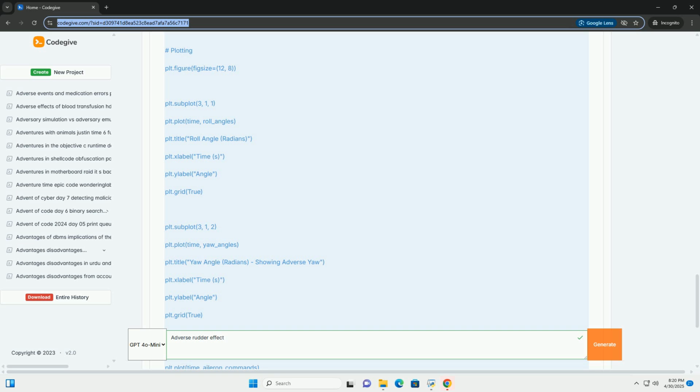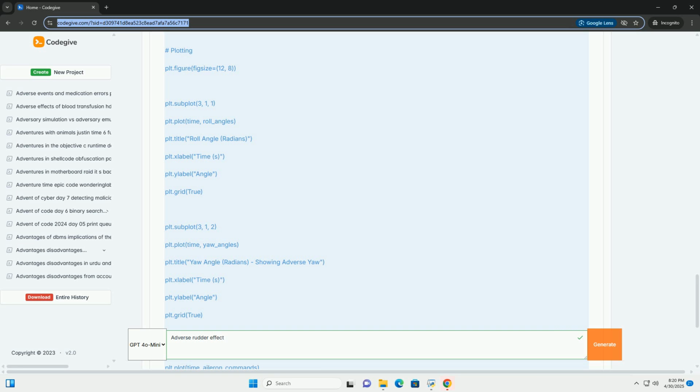Explanation of the code. 1. Parameters: we define basic aircraft parameters like wingspan, coefficients related to aileron effectiveness, and inertia. 2. Initial conditions: set initial roll and yaw angles and rates to 0. 3. Aileron command: a step input for the ailerons is applied between aileron_command_start_time and aileron_command_end_time.